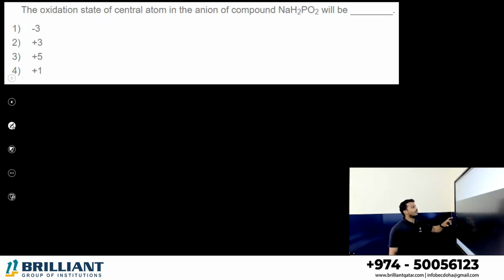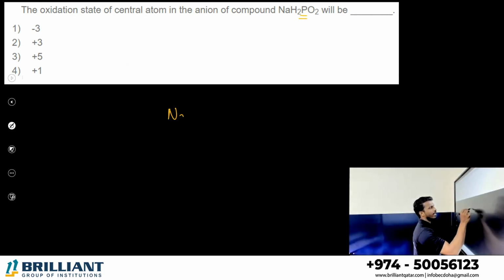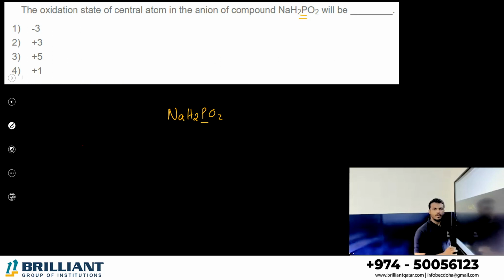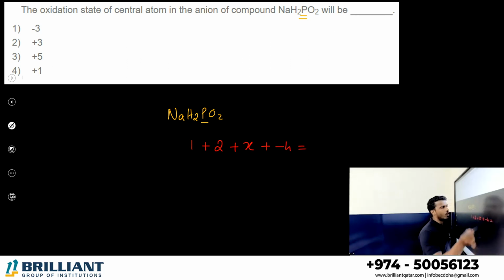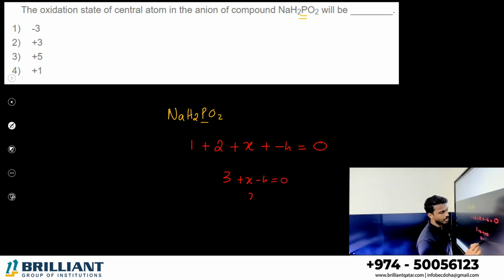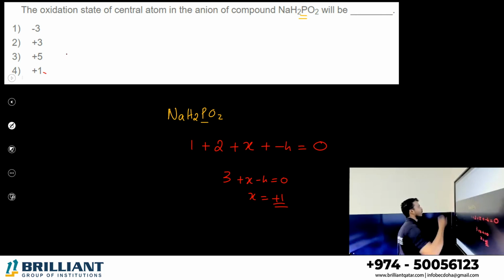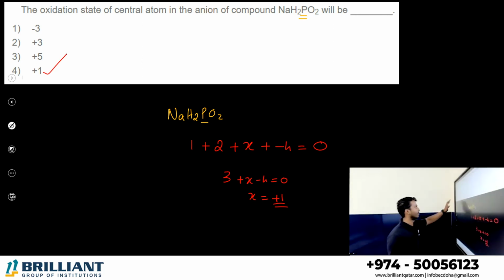Next: the oxidation state of the central atom in the anion of the compound NaH2PO2. What is the central atom here? Phosphorus. What is the oxidation state of phosphorus? Sodium's oxidation state is +1. Hydrogen's charge is +1, and 2 hydrogens are there, so +2. Phosphorus we don't know, X. One oxygen charge is -2, so 2 oxygens give -4. Overall it is a neutral compound, 0. So 3 + X - 4 = 0, X = +1. Option 4 is the correct answer.